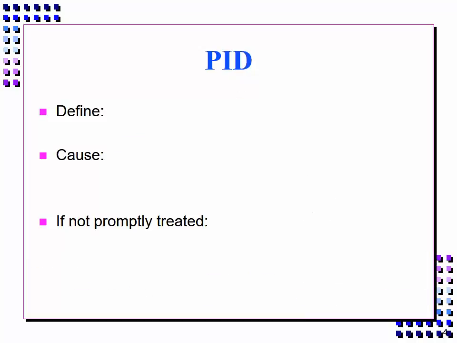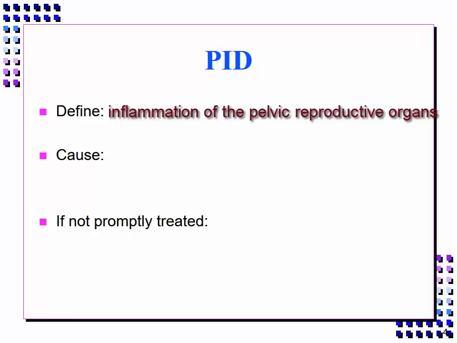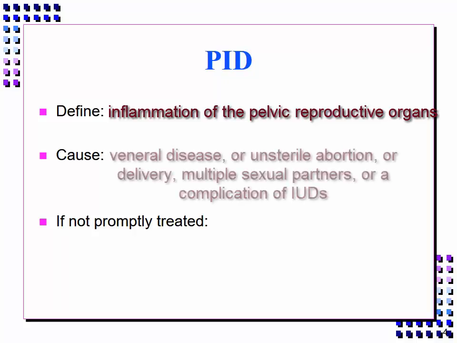PID stands for pelvic inflammatory disease, and this is an inflammation of the pelvic reproductive organs. It's usually the result of venereal disease. However, it could also develop from an unsterile abortion or delivery, or even multiple sexual partners, or it could even be a complication of intrauterine devices.